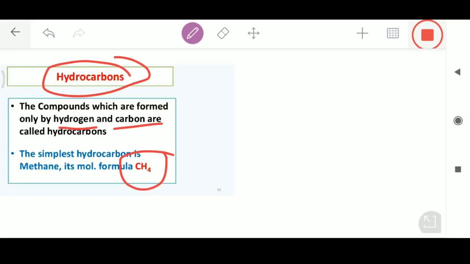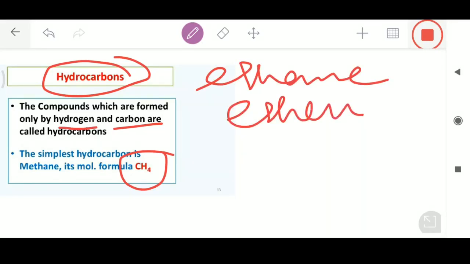I gave you the example of ethane, the example of ethene and some other examples, and I told you the most important natural resource of hydrocarbons is petroleum, which is obtained from underground oil deposits by drilling oil wells, and the natural gas which occurs above petroleum deposits also contains hydrocarbons.